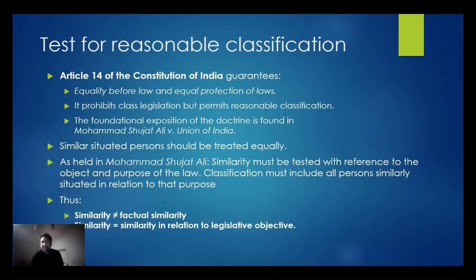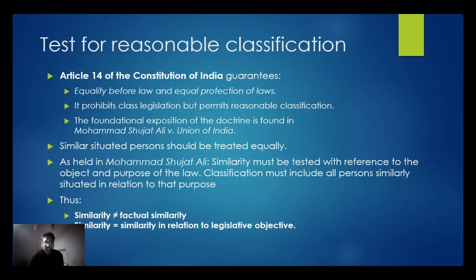Suppose I am earning 5 rupees and my friend is also earning 5 rupees, then the law should be precise and accurate for both of us. But if I am earning 5 rupees and my friend is earning 100 rupees, the tax provisions shall differentiate between the two. Similarly situated persons should be treated equally.